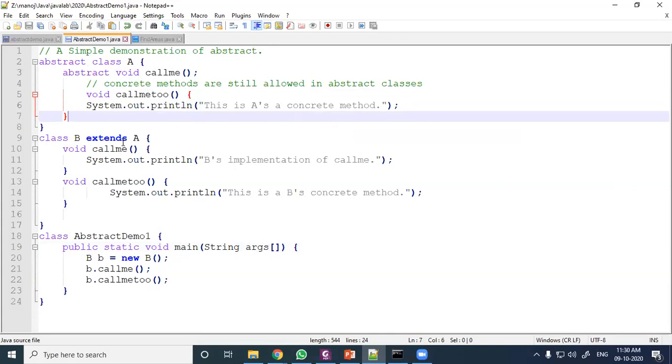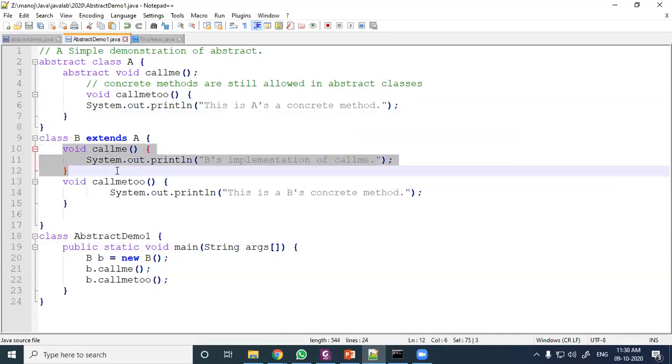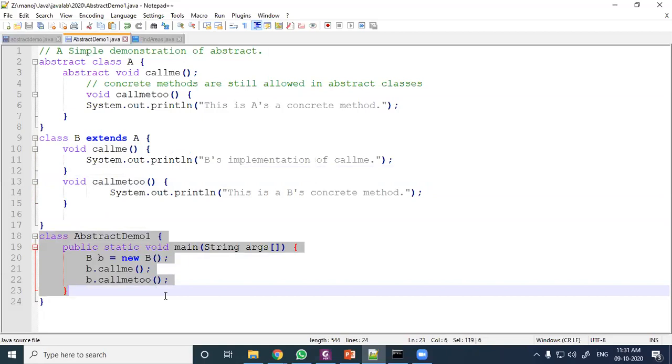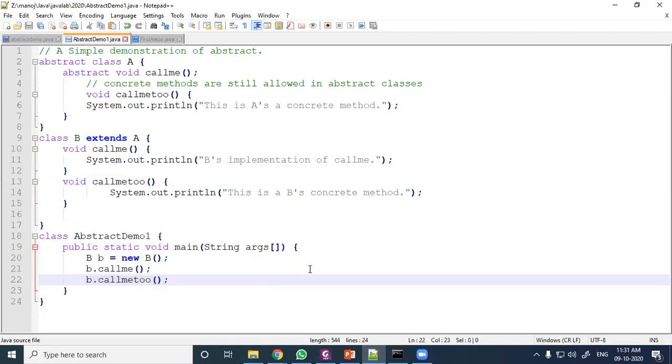Next, class B extends A. So this is call me, and B implements call me. There, that is defined. Call me is not defined here, but defined there. Now it is also defined here. Now all of you just note down what will be the output of this when we execute it. Here B type reference is created, and object memory reserved. B call me two, which one will execute?